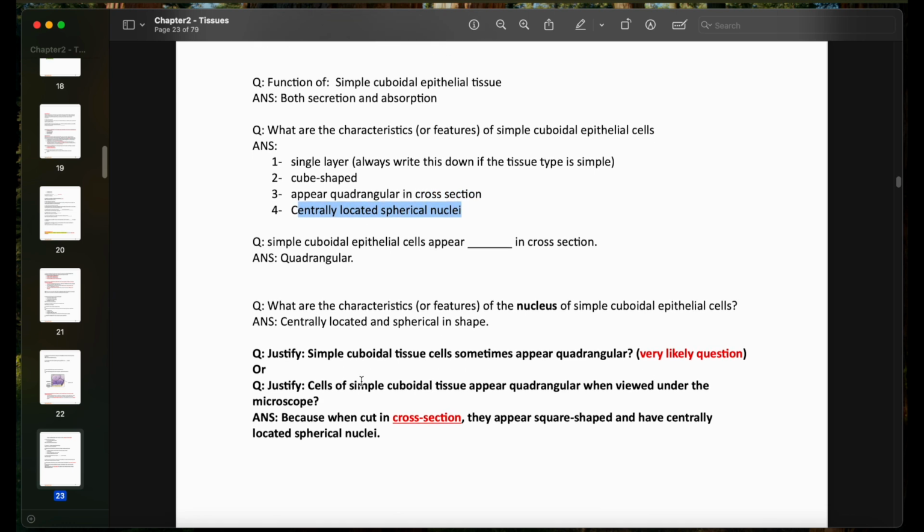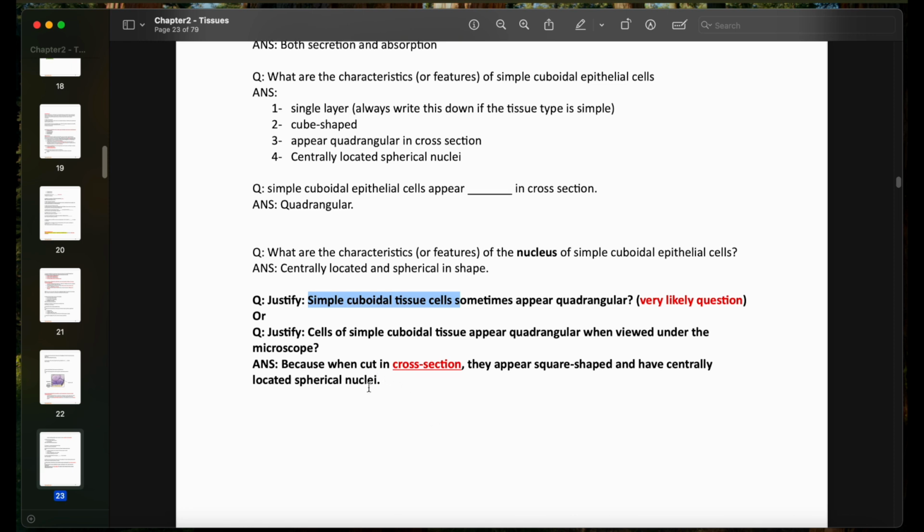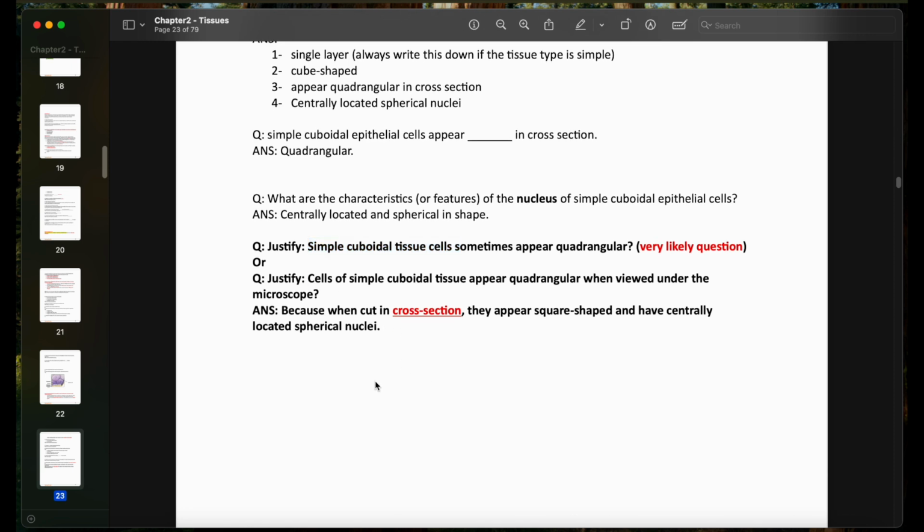A very important question, extremely important, is when they tell you to justify or explain why the cells of simple cuboidal tissue appear quadrangular when viewed under the microscope. The answer is that when cut in cross-section, they appear square-shaped and have centrally located spherical nuclei. So because when they are cut in cross-section, they appear like this. Okay, that's the answer.